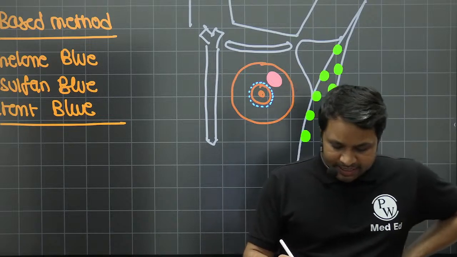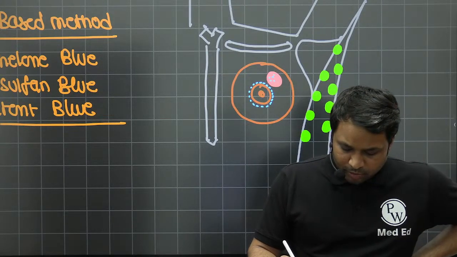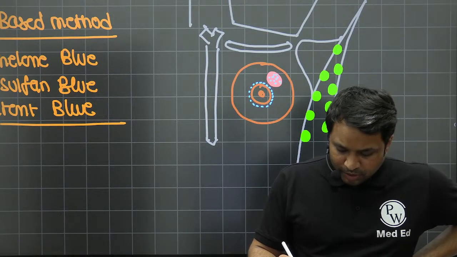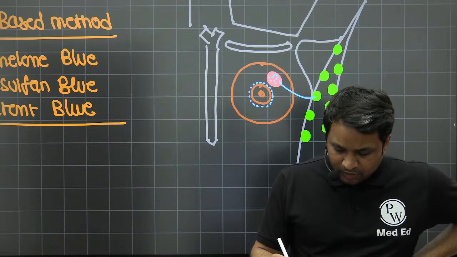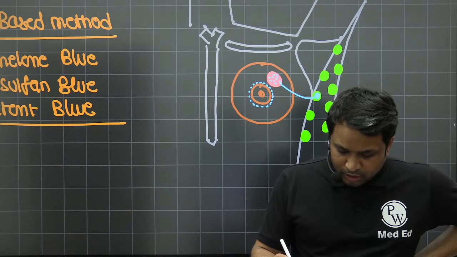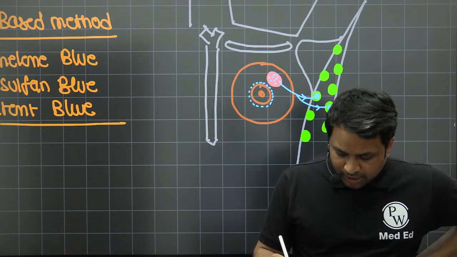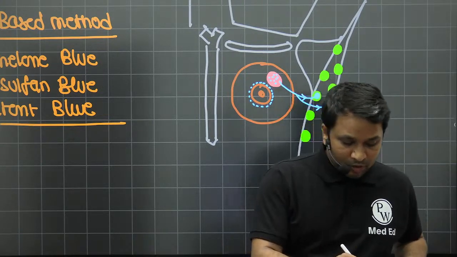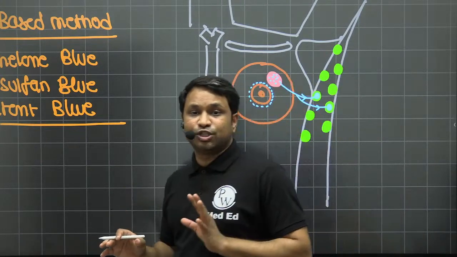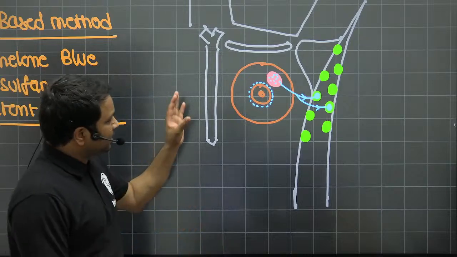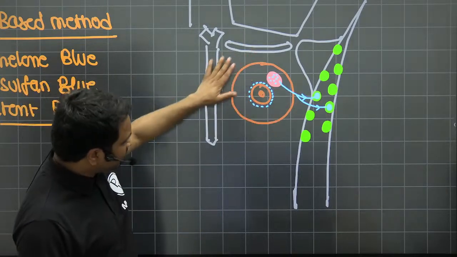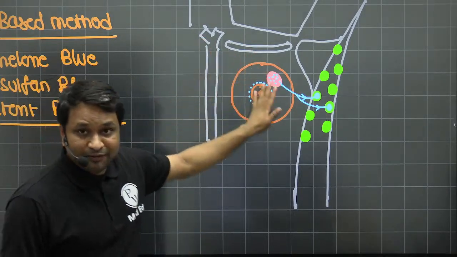Now, this dye is going to go into the tumor, and from the tumor it is going to drain into the lymph node. Whichever lymph node turns blue, I am going to take that lymph node and send it for frozen section. So the basic concept is to give the dye around the circumareolar region half an hour before the incision.